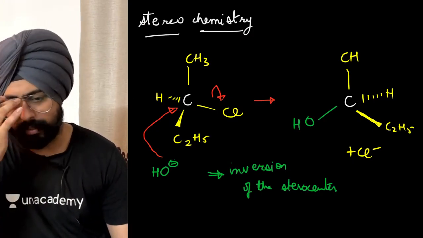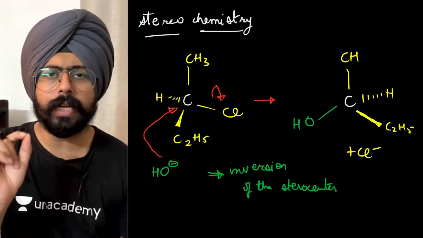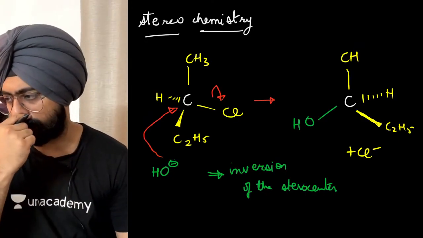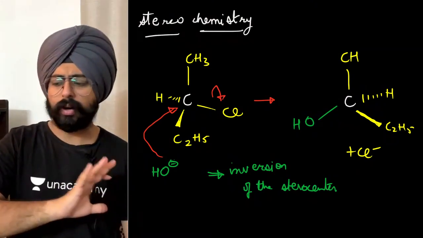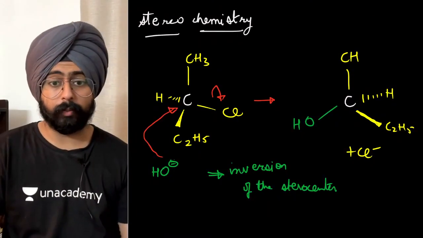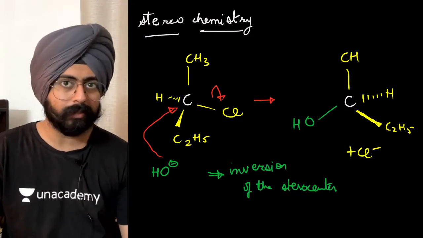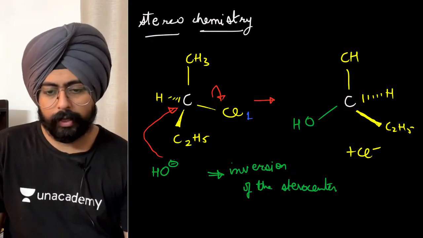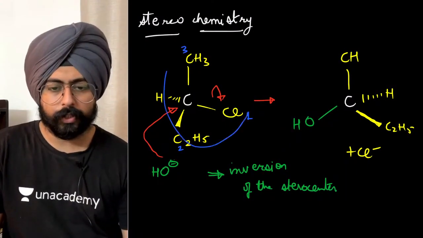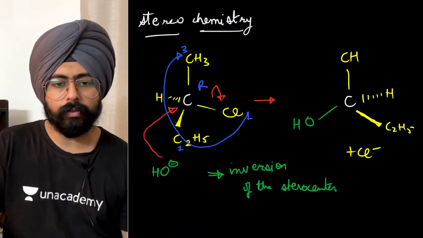And my dear friends, just to understand this inversion of stereocenter, let's try to write the RS configuration of this particular carbon. Hydrogen is already at the back, thankfully, that's why I took it at the back. Chlorine first priority, C2H5 second priority, CH3 third priority. This is R configuration.